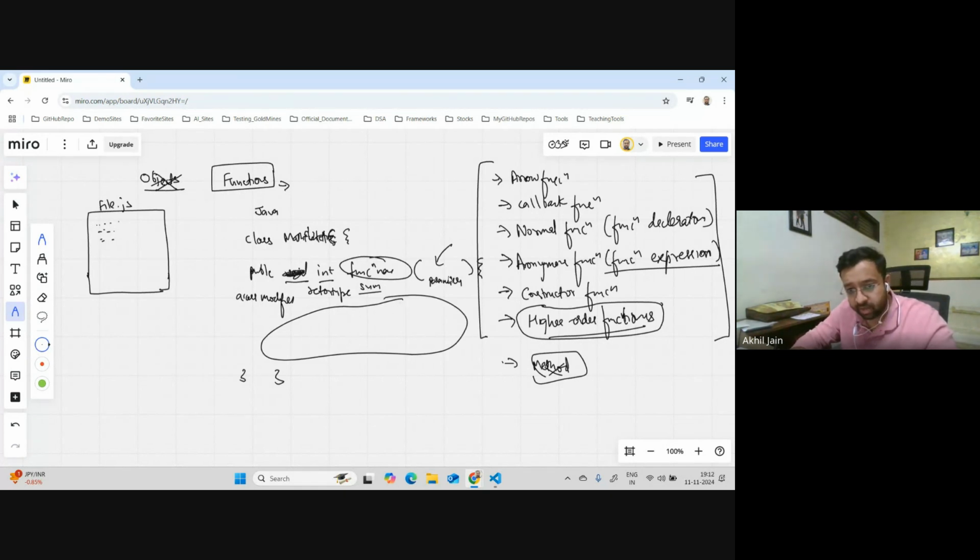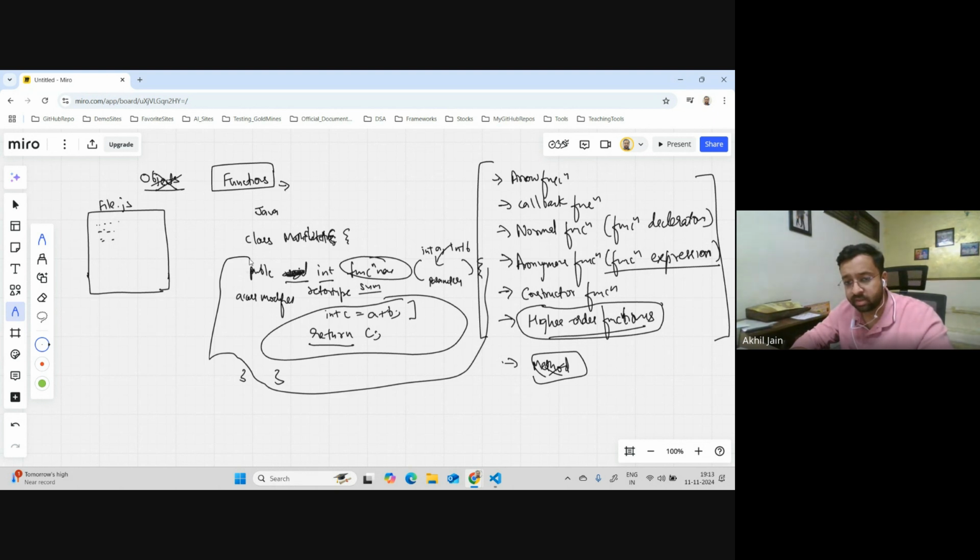So in my case, I will accept two parameters, int a, int b, and I will define one more variable, int c equals a plus b, right? And I will say return c here. So this is your logic, right? And in the end, if you want to return something from the function, you will use a return keyword. This is how Java works, right?